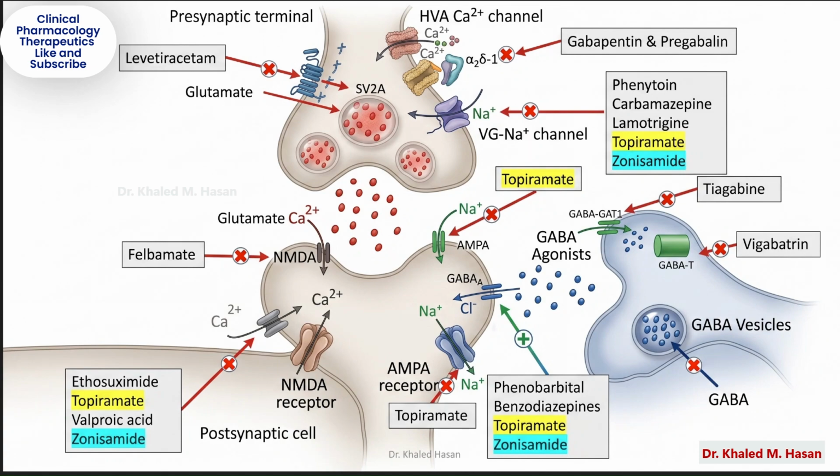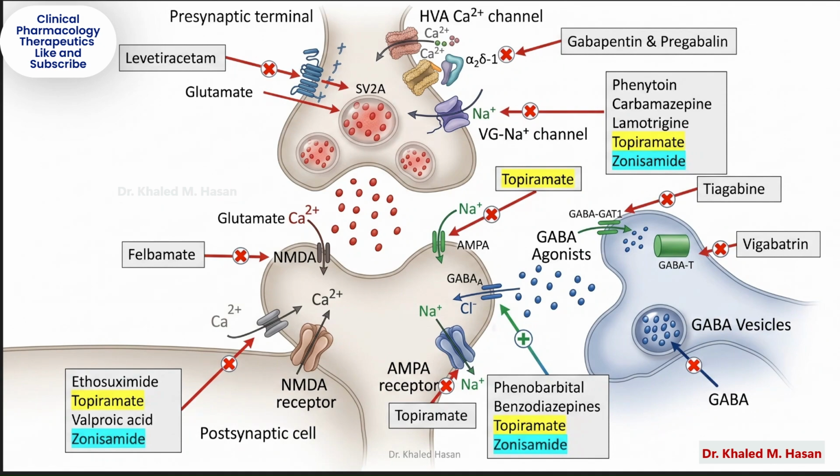Part 3. SV2A modulation. Levetiracetam works differently. It binds to a synaptic vesicle protein called SV2A. This decreases neurotransmitter release from the presynaptic neuron and helps calm abnormal electrical activity. Levetiracetam is widely used because it has relatively few drug interactions and broad seizure coverage.